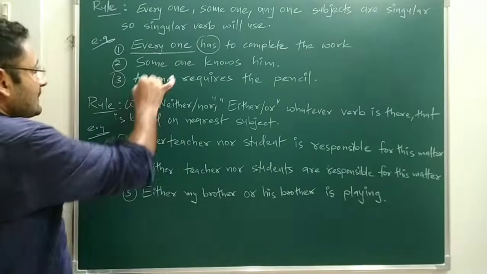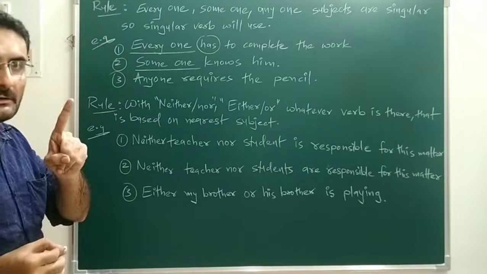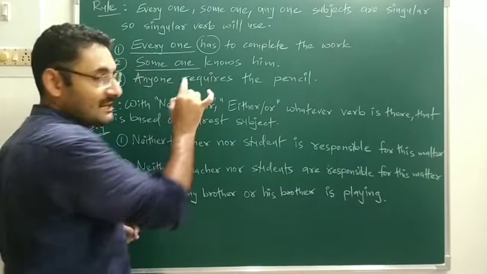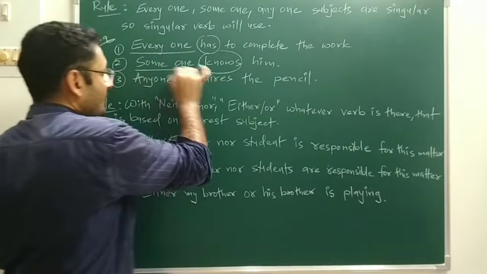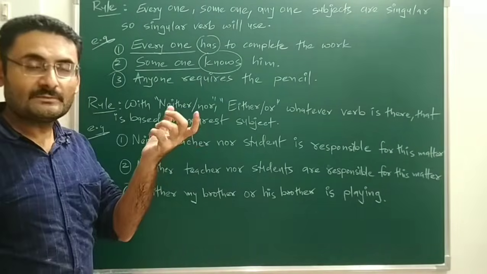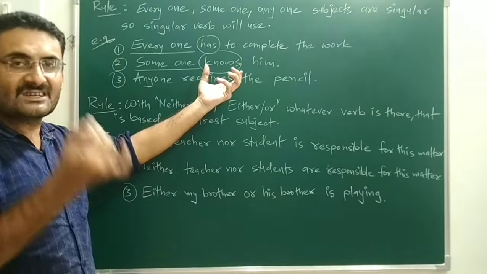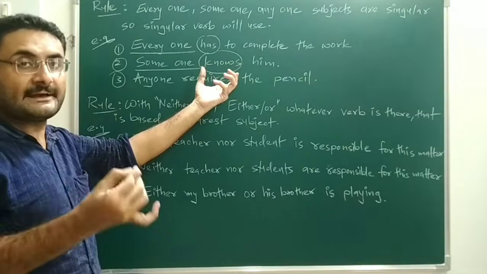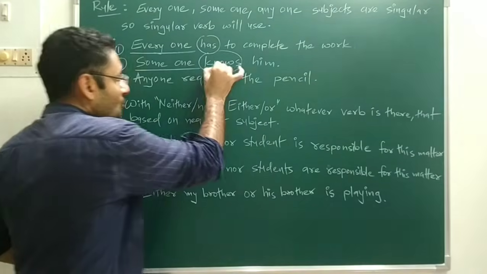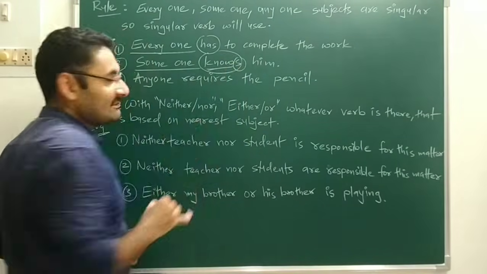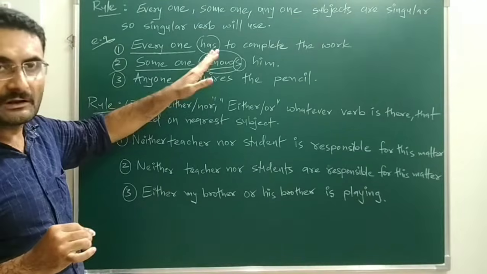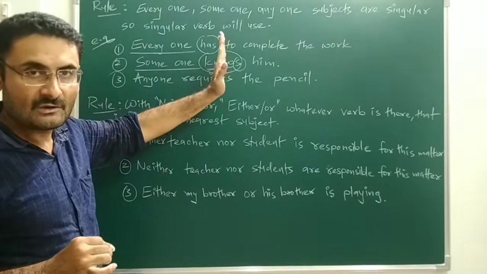Okay. Next, someone, that is your subject. Someone, singular subject. So with a singular subject, a singular verb is used. Someone knows him. Knows means what? That is your singular verb. Singular verb means such type of verb which has s or es. So to know is a verb, and with that s or es is there, that means it is your singular verb. So singular subject, singular verb.